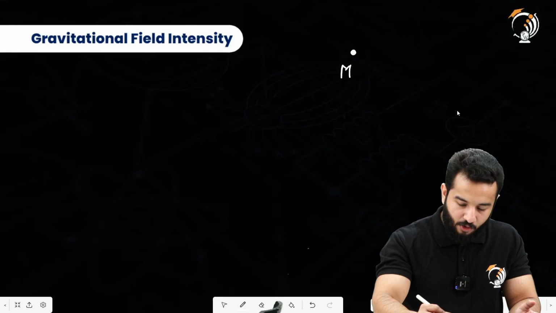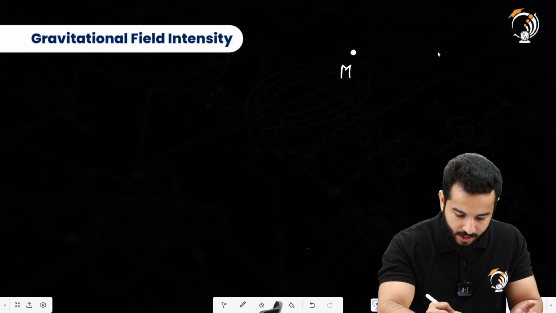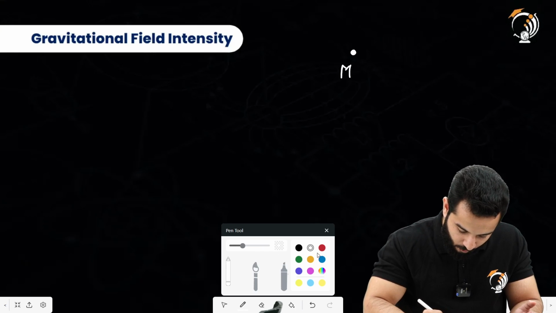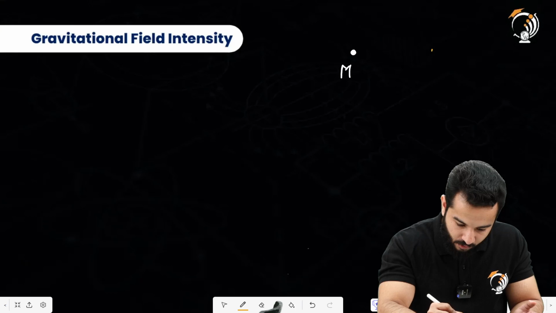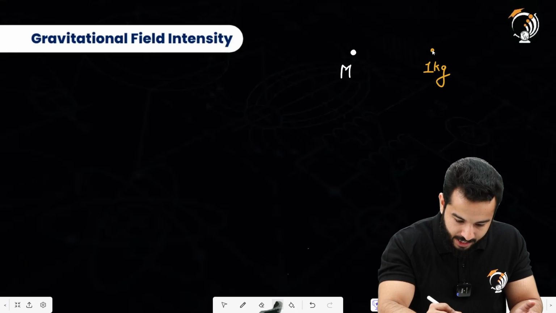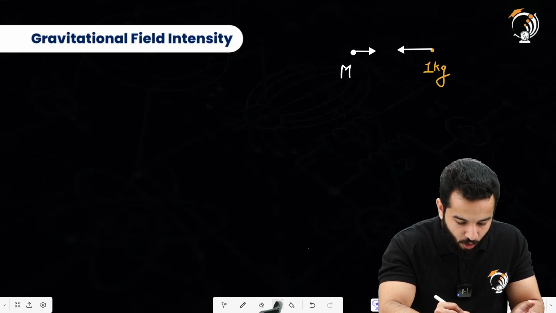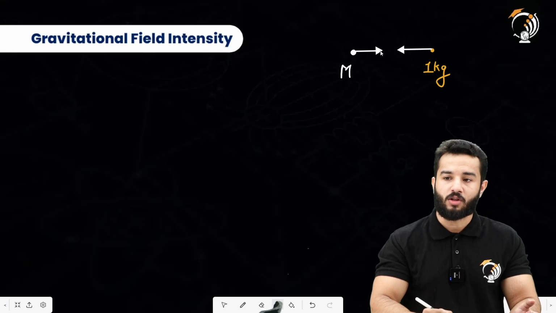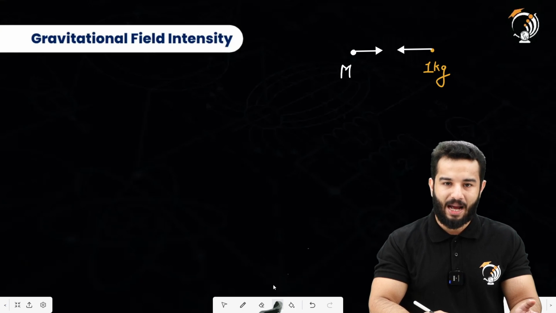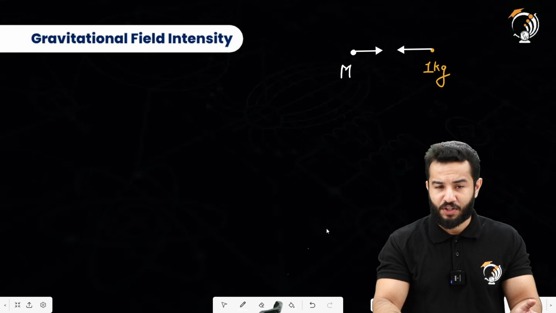So an area around this body, in which, if you bring another mass, let's say we bring another mass of 1 kilogram, this capital M will apply a gravitational force on this body, and also the 1 kg will apply a gravitational force on the capital M mass, right? So this region is known as gravitational field.